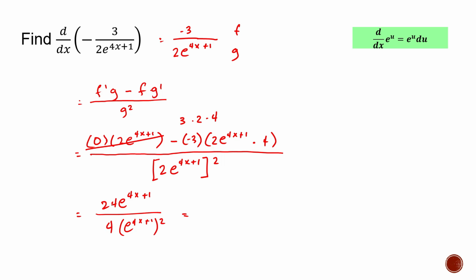We can simplify this. 24 over 4 is equal to 6. And here we are using the laws of exponents. If you look at this, that's e raised to 4x plus 1 raised to 1 on top, and we have this twice on the bottom. We can cancel one of the e raised to 4x plus 1, the one on top. So this is 6 over e raised to 4x plus 1.